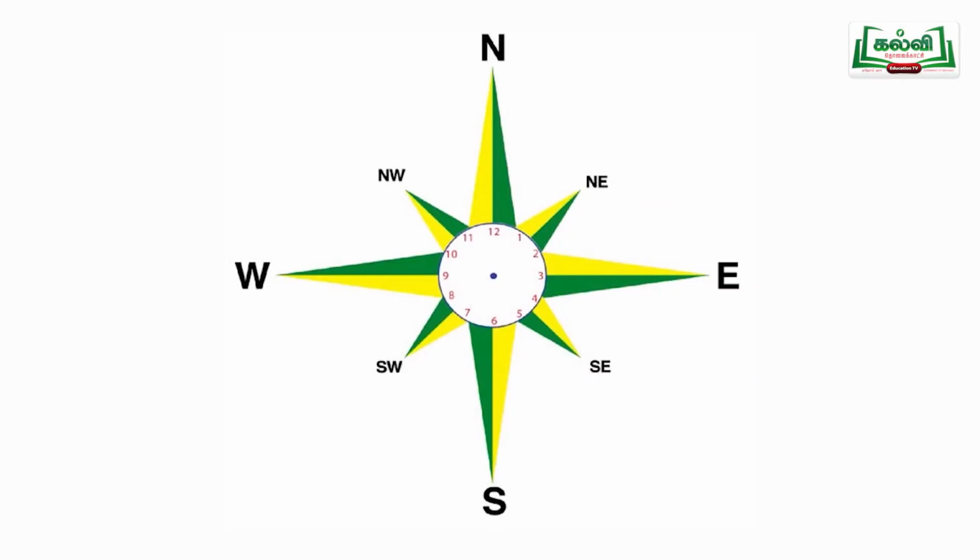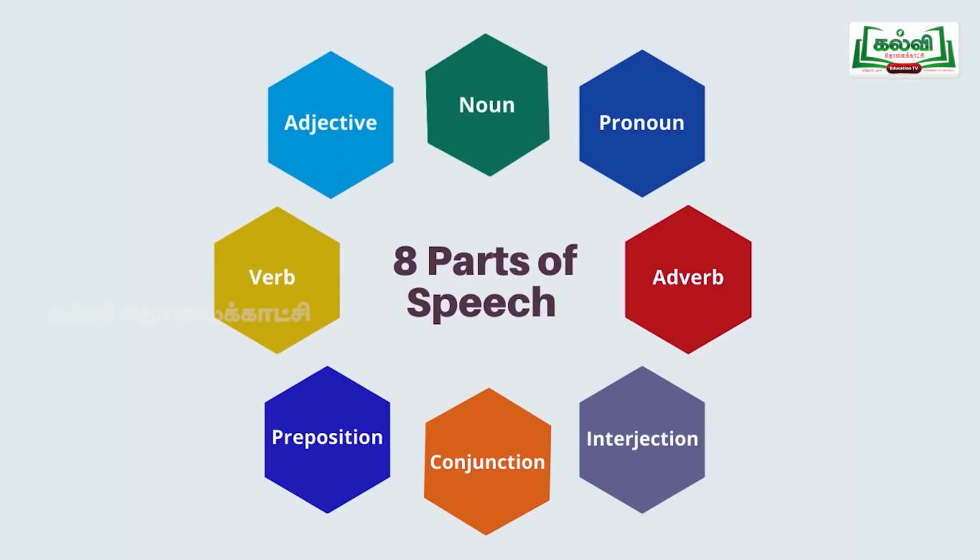For that you should remember how many directions do you know? In the lower level you study only 4 directions, but actually there are 8 directions, okay? North, south, east, west, okay? Northeast, northwest, likewise southwest, southeast. So there are 8 directions. In the same way, you can remember SPIDER. Parts of speech means it contains 8 topics, okay?